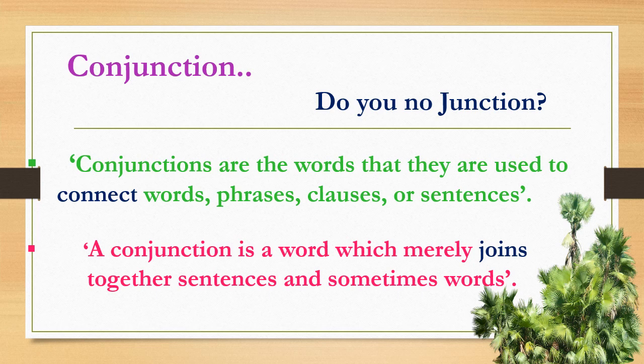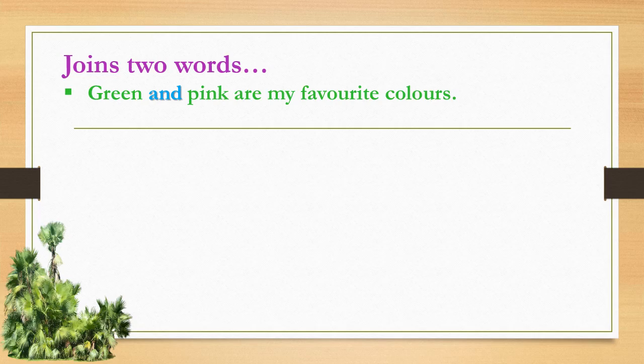Conjunction joins the words. How? Green and pink are my favorite colors. Meena is poor but honest girl. So here green and pink are the two words, and with the help of and we connect them.